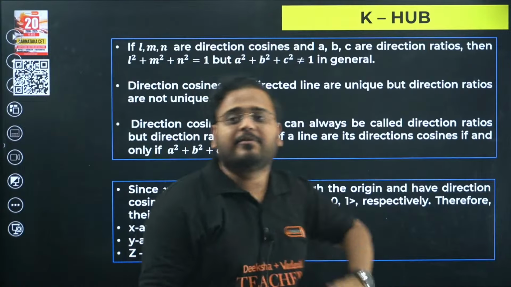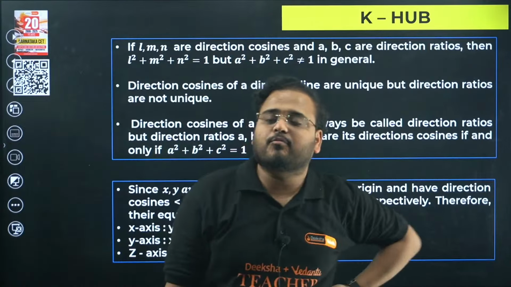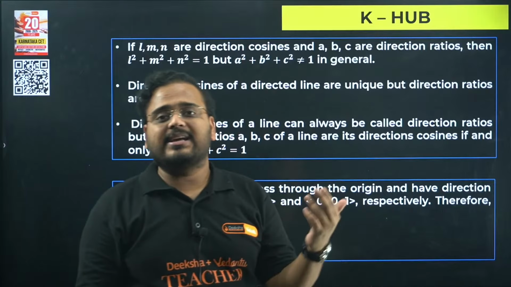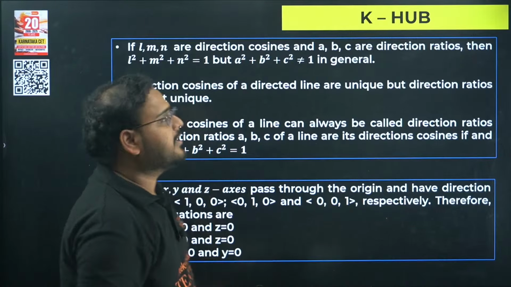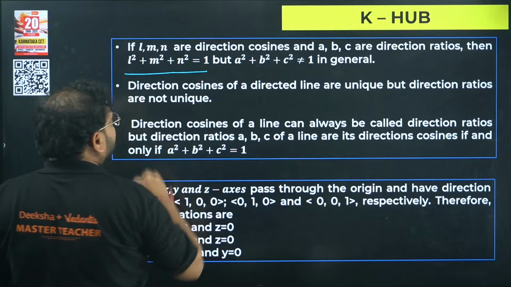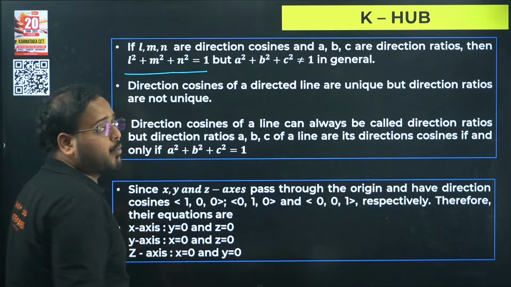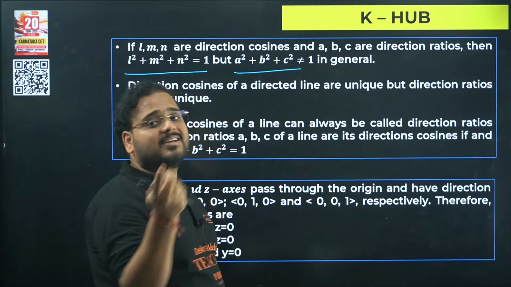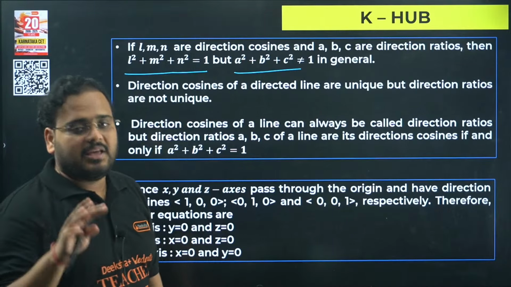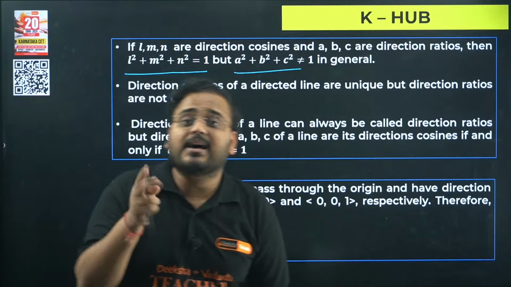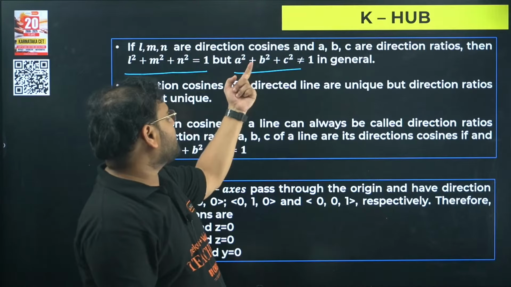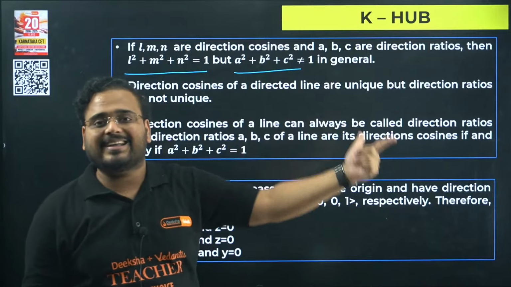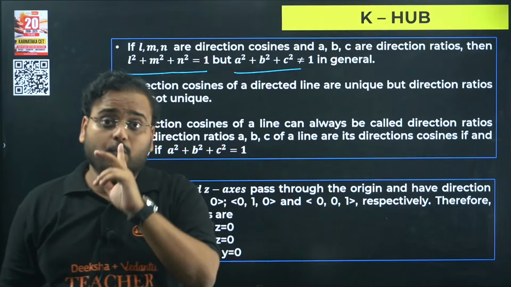Now, in the Knowledge Hub, we have some concepts to study from here. What is the first point? If you have L, M, and N as the direction cosines, the very, very important formula is L square plus M square plus N square is always equal to 1. This will help you solve a lot of questions. This is not true for DRs unless DR and DCs are both equal. If in a question they have given that DRs and DCs are both equal, then yes, A square plus B square plus C square will be equal to 1. Otherwise, it will not be equal to 1 in general.